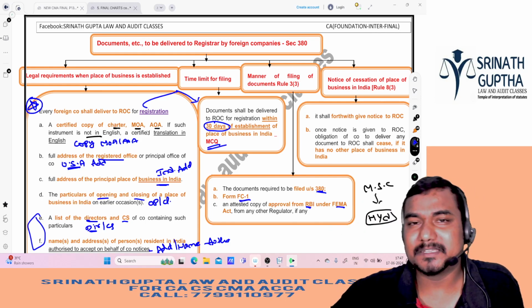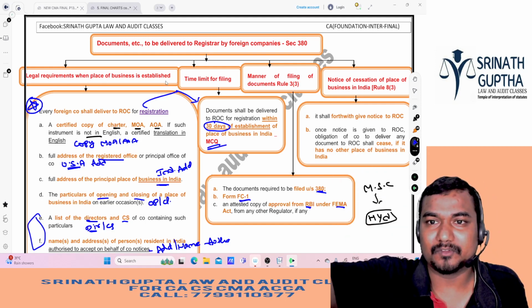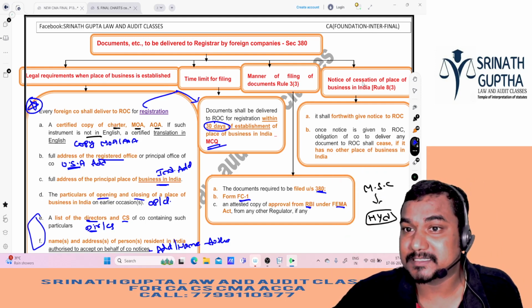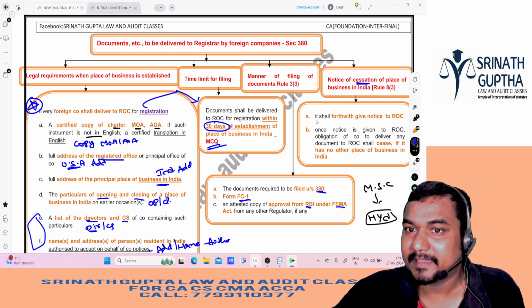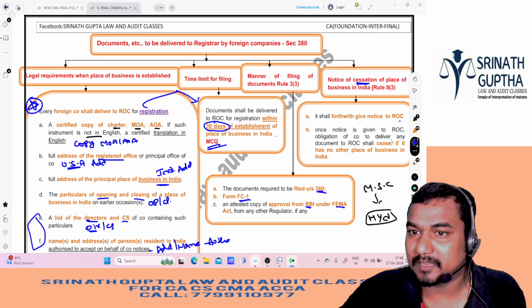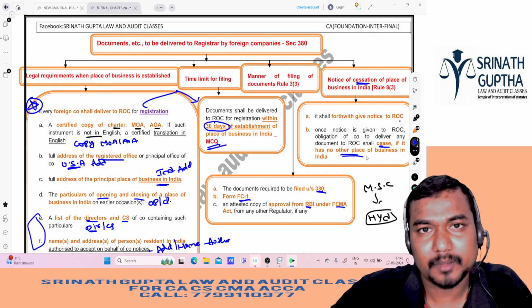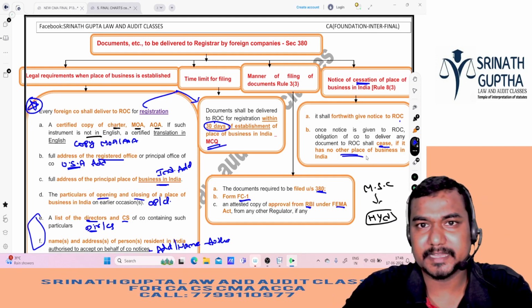After closing of the business also, do we have to inform ROC or not, sir? So we are starting the business, we inform ROC. Notice of cessation of place. Cessation means closing of the business. It shall forthwith give the notice to ROC. Once notice is given to ROC, the obligation of the company to deliver any document to ROC shall also cease, if it has no longer a place of business. Once you are closing the place of business in India, you have to inform ROC. I hope this section 380 is clear.